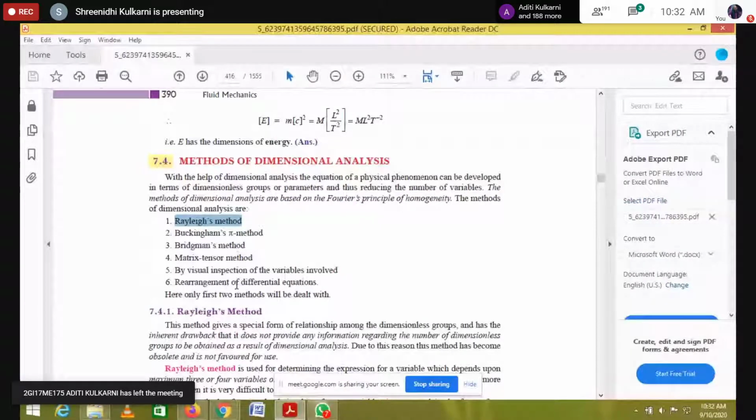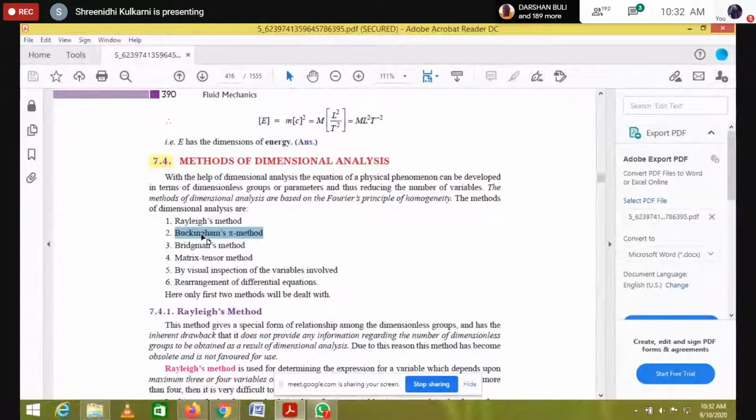There are n number of methods, but in your syllabus we have only Buckingham's pi method. But before going to this, we should know the Rayleigh method also.